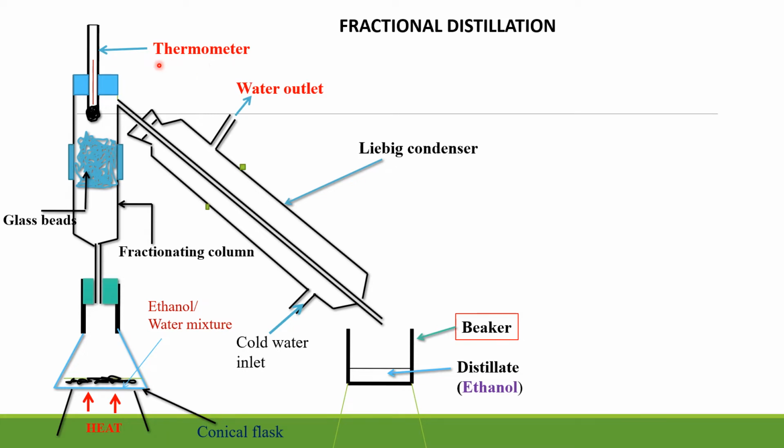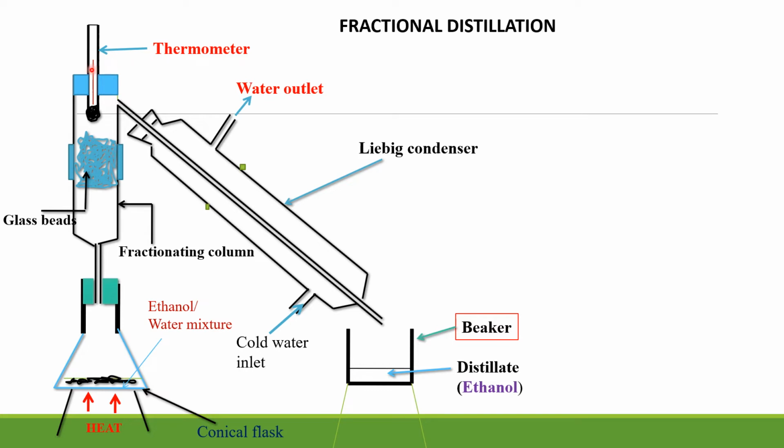Now this thermometer that we are going to use here is the liquid in glass thermometer, or just the normal thermometer that has a scale from 0 to 100, or from -10 to 110. Why? Because the boiling point of water is 100, while the boiling point of ethanol is 78 degrees. So the scale will be suitable. Why not use a clinical thermometer?